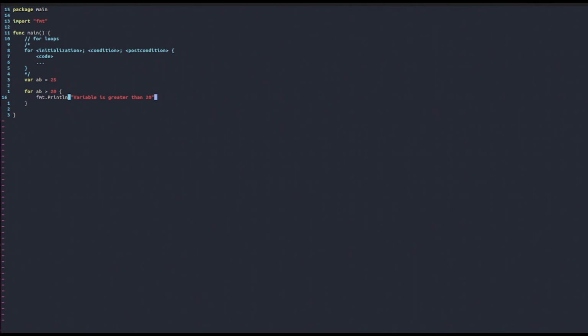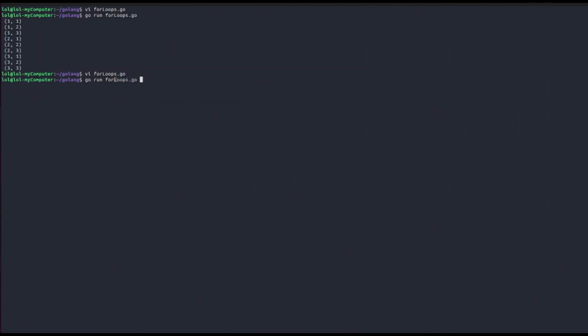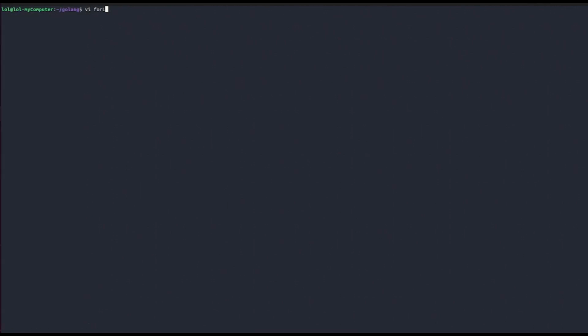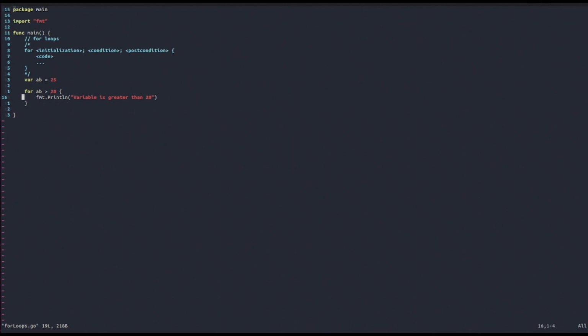Now what we will get from this is an infinite loop. In fact, we can try and run this. As you can see, we get an infinite loop. So in order to make this loop not infinite, we might try, for example, to decrement the value at each iteration, like this.